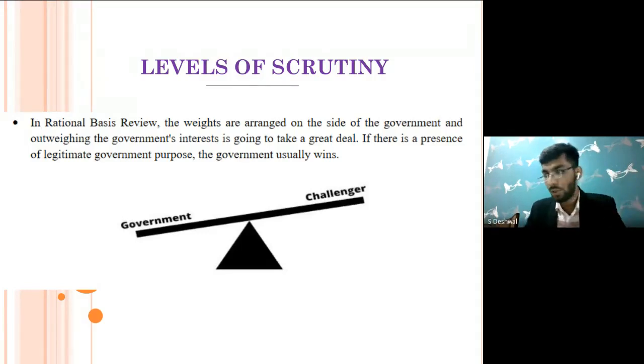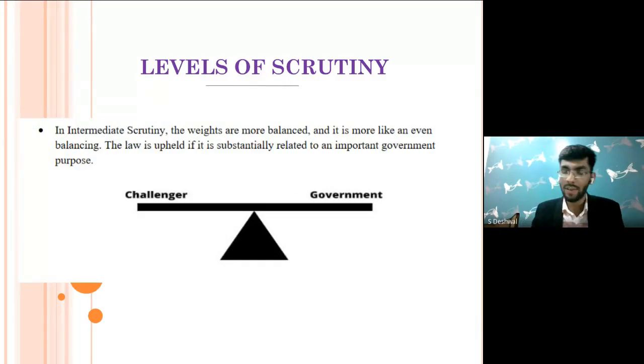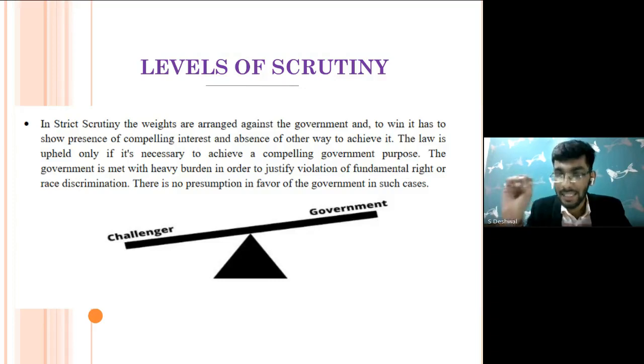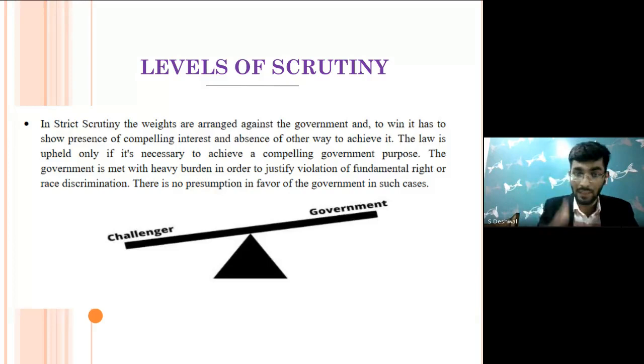Now the next scrutiny is intermediate scrutiny, where the challenger and the government are on the same footing, but it is upon the government to prove. The burden is upon the government, and moreover the government must prove that there is an important state interest. Next, whenever it comes to strict scrutiny, the court is not deferential to the government. It generally lies in favor of the challenger, and the state needs to prove that it has a compelling, vital interest, and that there is no other way.